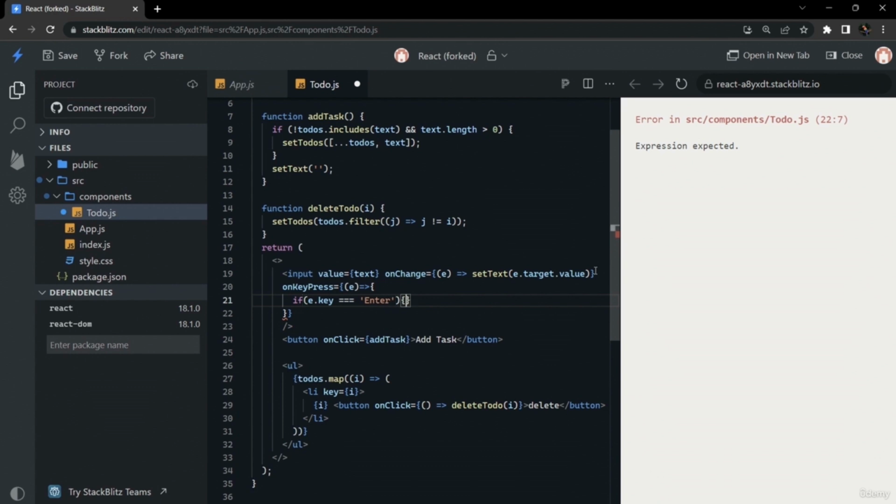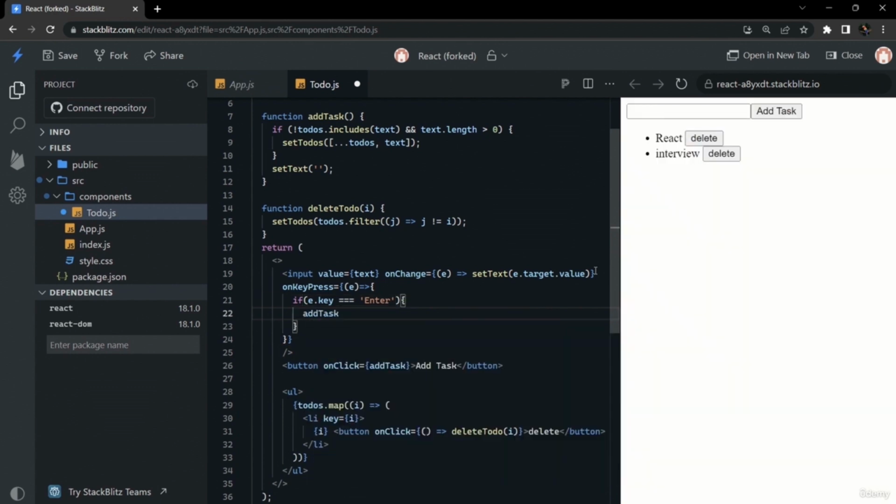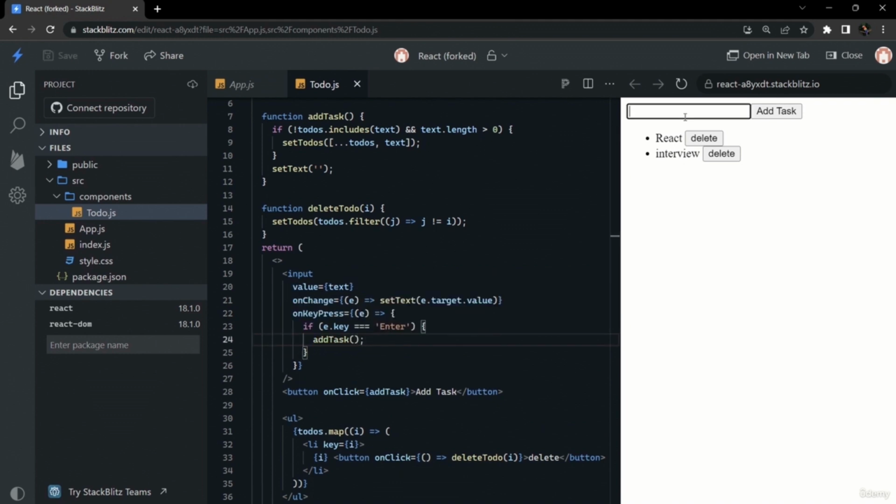On that we can call this add task function. We can check this functionality here. As I'm typing washing and pressing enter, it is getting added to the list. This is completely optional to implement, but if you have time you can surely implement this enter functionality also.